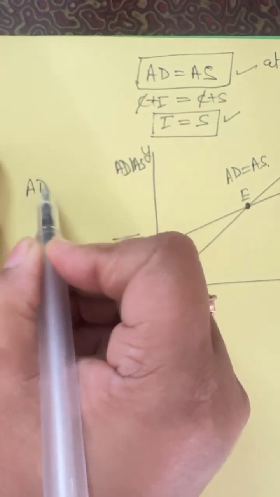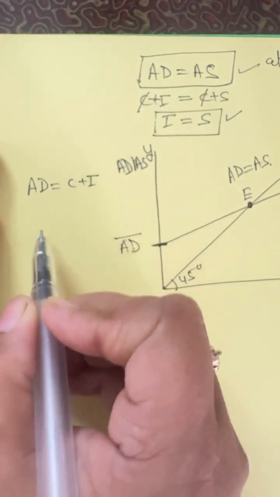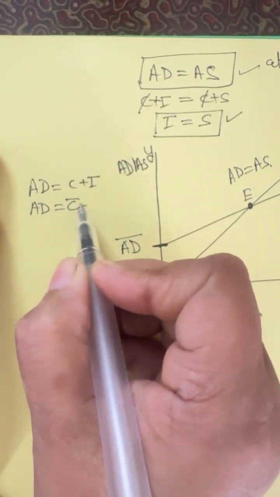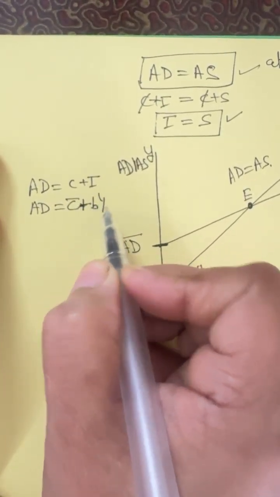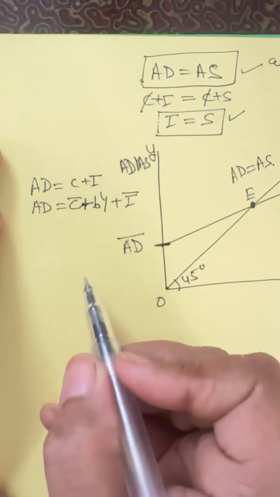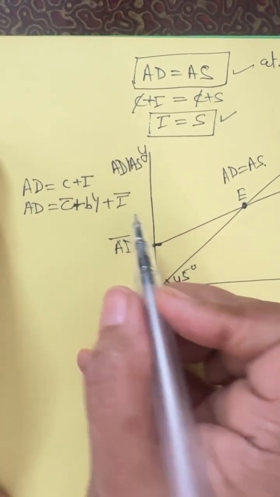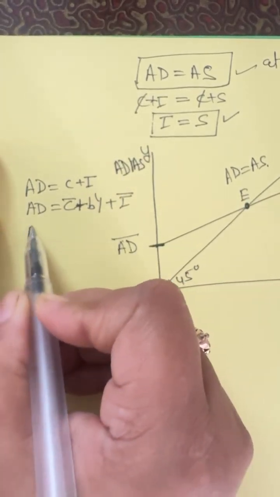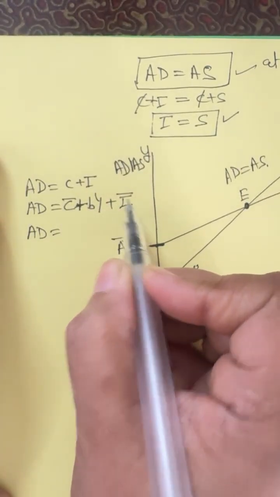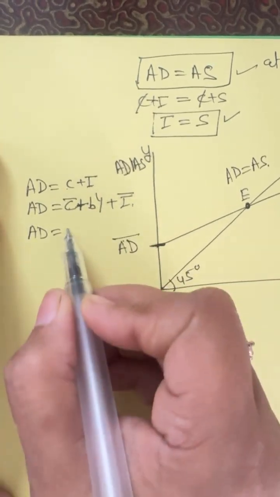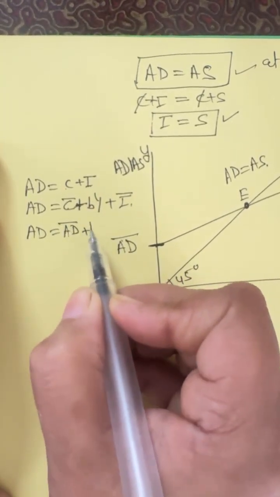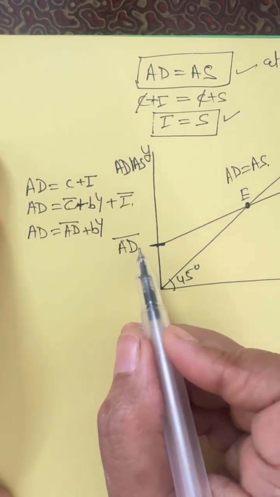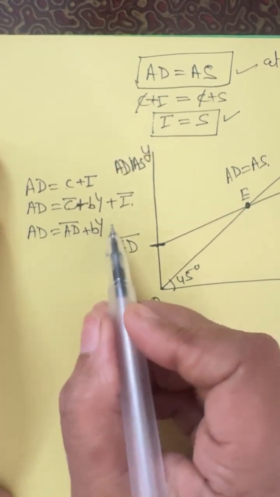As we all are aware, aggregate demand is equal to C plus I, and we just bifurcate the component of C. So C bar plus bY plus I bar, because we always keep autonomous investment to study this Keynesian law. So now AD is equal to C bar plus I bar plus bY. As we know C plus I, so C bar plus I bar we can write as AD bar plus bY. So you can see aggregate demand is the combination of AD bar plus bY.